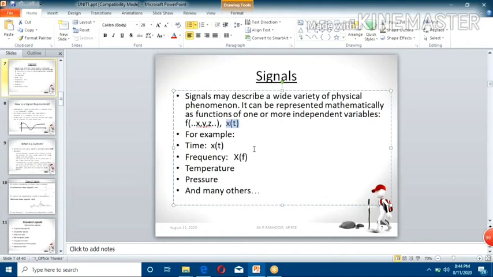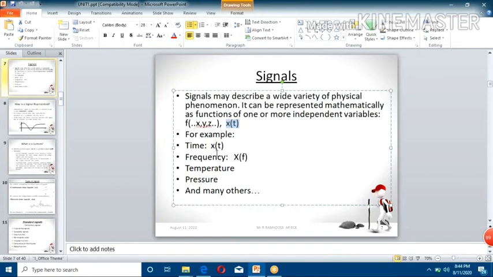Our speech signals and audio signals are like that. Suppose it depends upon two independent variables, that is called an image signal. Now you understand the difference between sound signals and image signals.